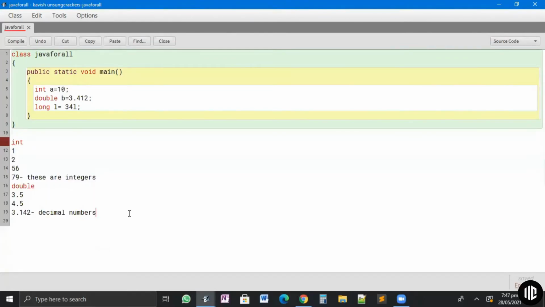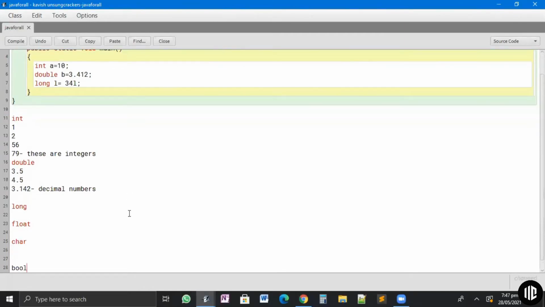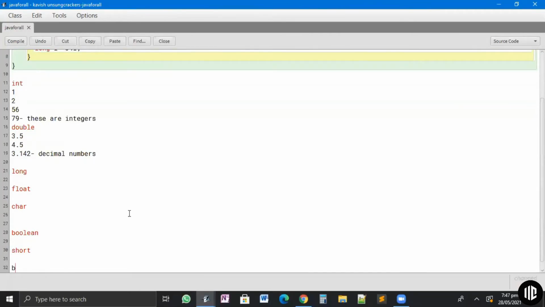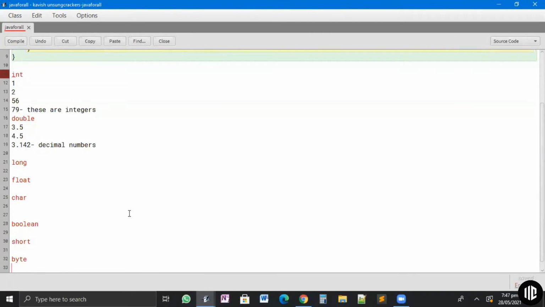Like integers and double, there are various other ways of storing different numbers. There's something called long, float, char, boolean, short, and byte.